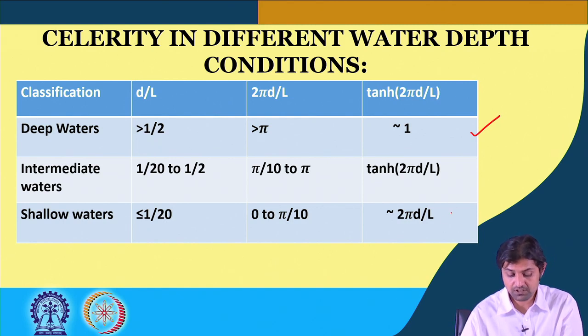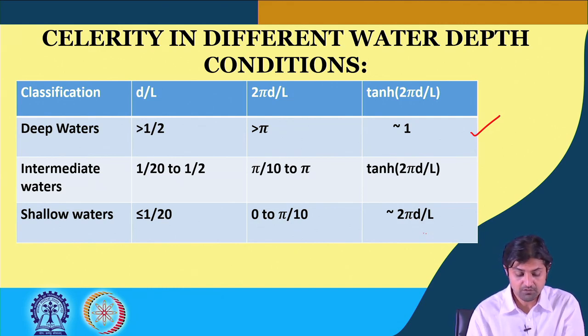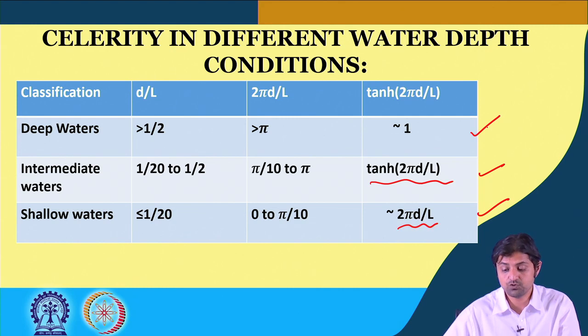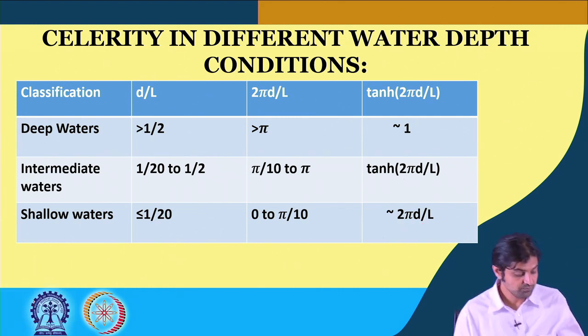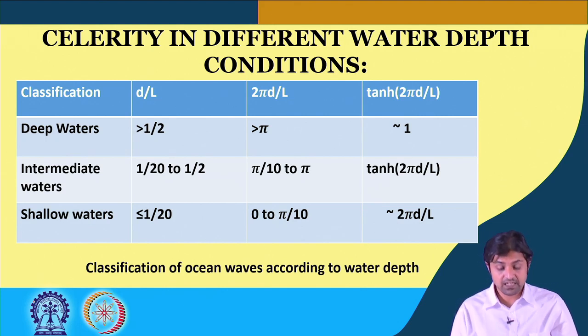For shallow waters, if 2 pi d by L is 0 to pi by 10, tanh can be approximated as 2 pi d by L. Whereas in case of intermediate waters it remains the same, tanh of 2 pi d by L. So these are the three values of tanh 2 pi d by L that we get. And this is the classification of ocean waves according to water depth: deep water, intermediate water and shallow waters.